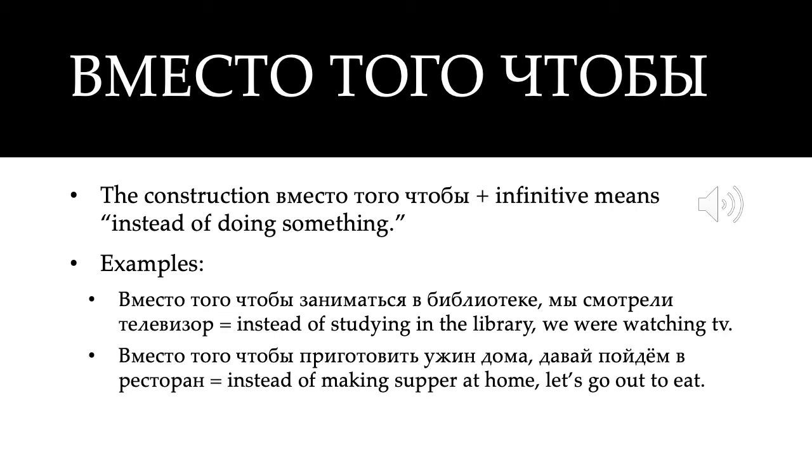And вместо того, чтобы is always going to take the infinitive of the verb, and it could have either a perfective or an imperfective verb. And then the second clause can be past tense, future tense, kind of whatever you like or whatever you need there. Perfective, imperfective, just whatever the clause demands. It's a pretty flexible construction and a very useful construction.